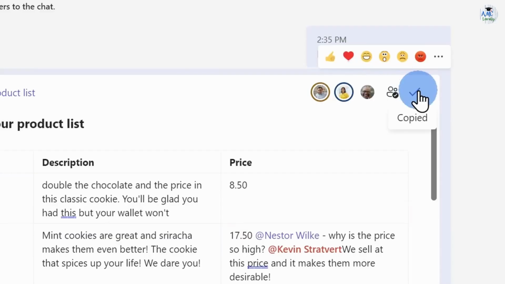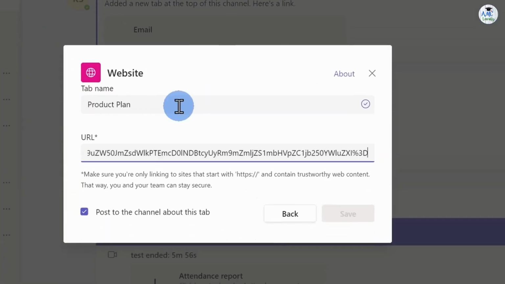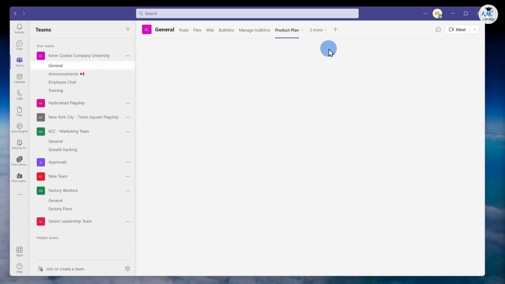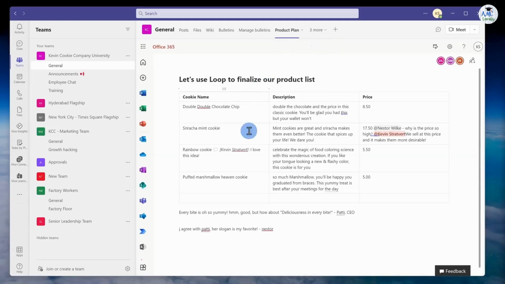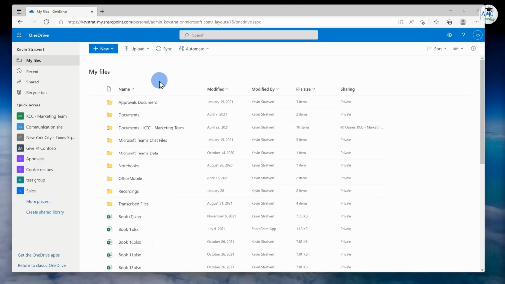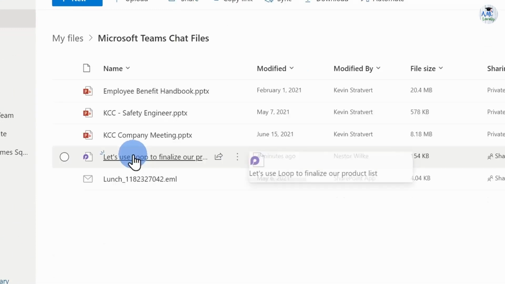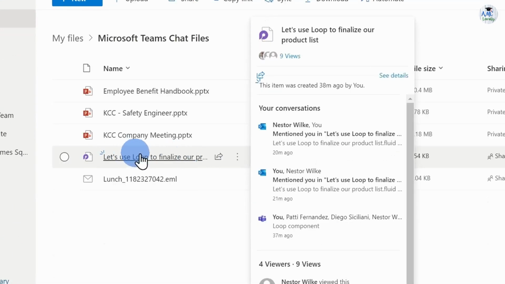The URL of this loop page can be copied by me, and I'm able to expand the channel with a new tab. This makes it possible for any channel member to access this loop page from outside of Microsoft Teams and return to your loop page. OneDrive can be utilized. Just click on the Microsoft Teams chat files in OneDrive, and my loop page is shown here. I may utilize Microsoft Search as well.